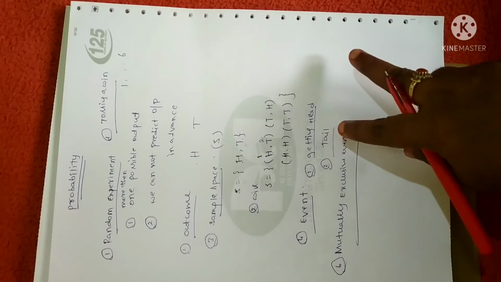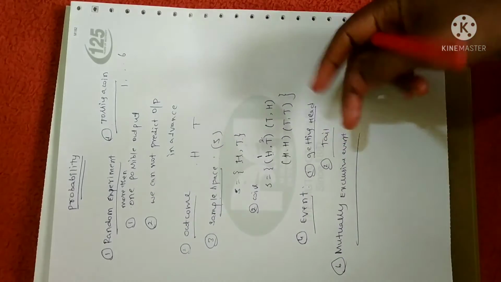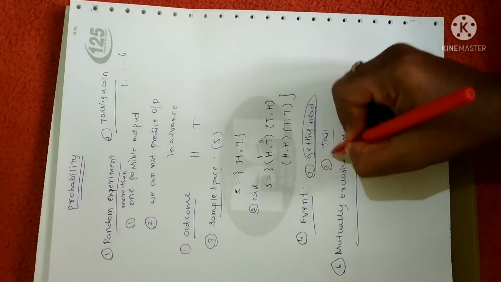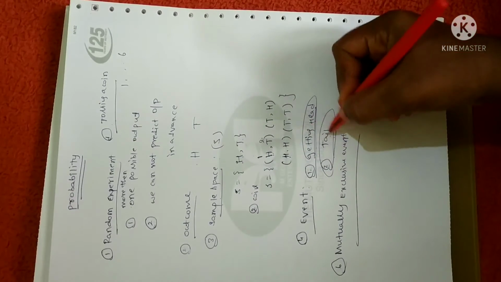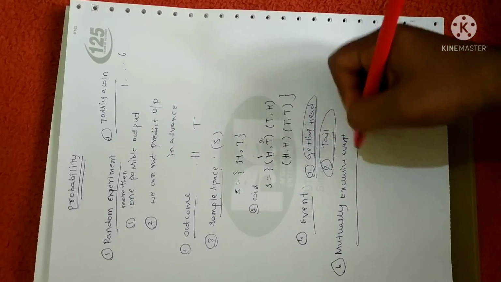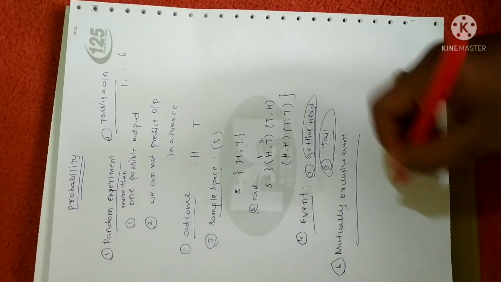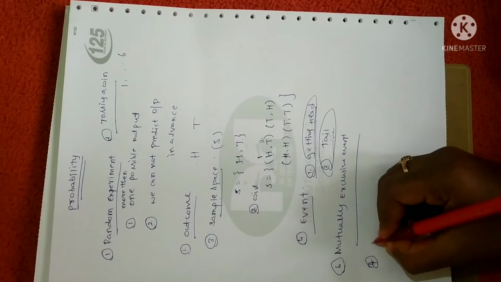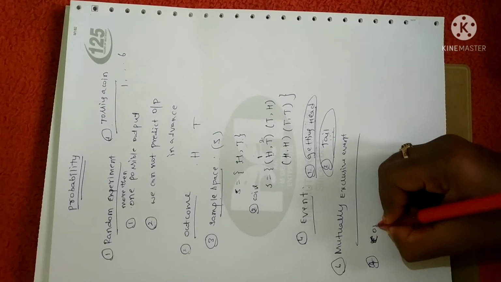Two events are said to be mutually exclusive if they cannot happen together. Let me take the first event as getting a head, the second event as getting a tail. They cannot happen together. So those two events are called mutually exclusive events. Fine. The next one is a very important concept. It is the complementary event.